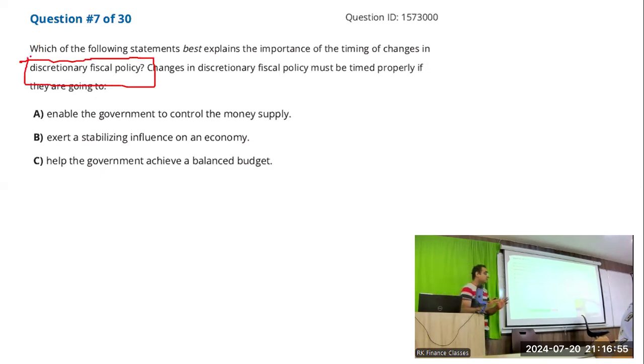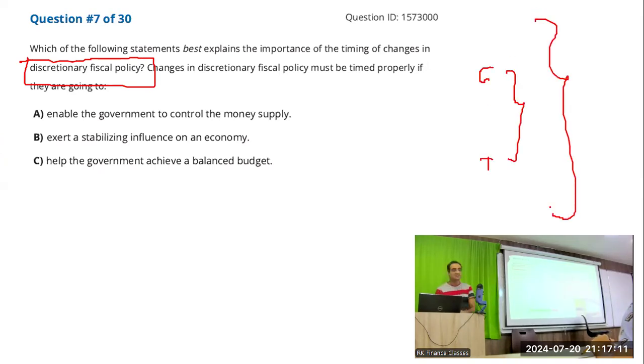Discretionary fiscal policy is either increasing G minus T, which is called expansionary fiscal policy, or reducing G minus T, which is called contractionary fiscal policy. So basically your fiscal deficit, the gap between G and T. If this gap between G and T is increased, that is, the fiscal deficit is increased, it is called expansionary fiscal policy. Because what you're doing, you're increasing the G.